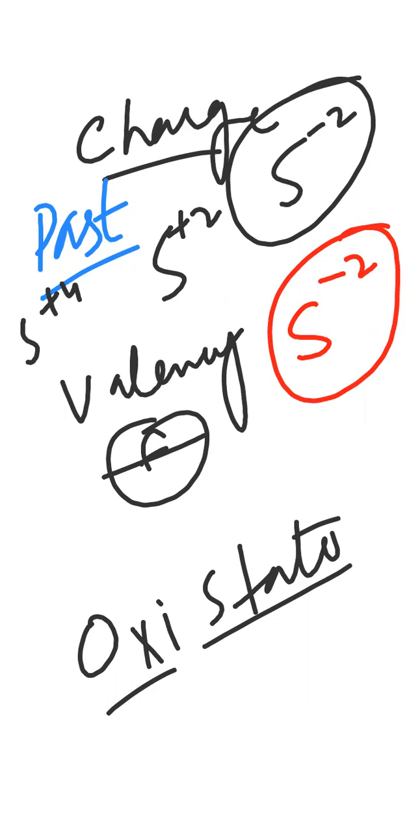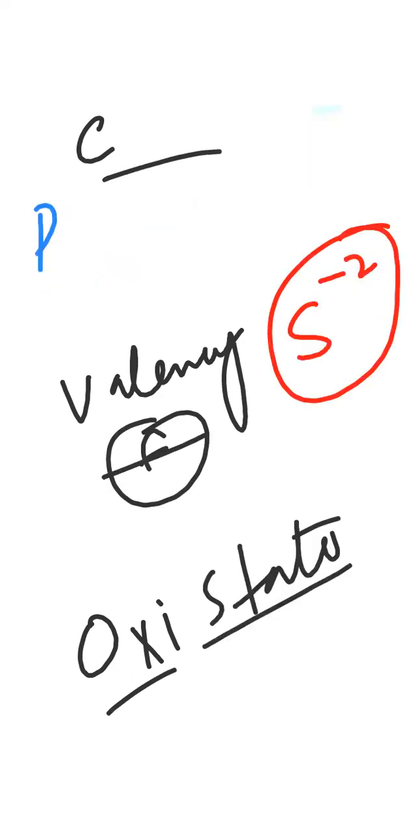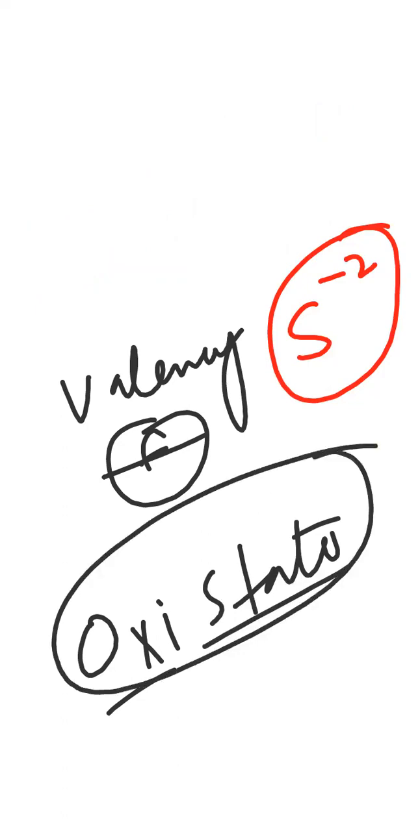यहाँ तो अलग अलग इलेक्ट्रॉन्स हो रहे हैं. अच्छा, forget about the charges. चार्ज तो बहुत आसान है ना, कितने इलेक्ट्रॉन गेन हो रहे हैं, कितने लॉस हो रहे हैं. Let's move on to oxidation state. For example, sulfur is making bond with the oxygen and it's giving you sulfur dioxide. So what is the oxidation state of sulfur?